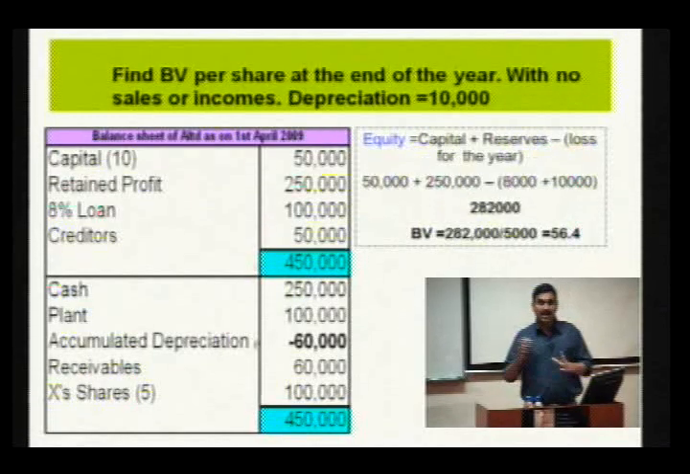But at the end of the year, assuming that on 31st March 2010 there are no incomes or other operating expenses, what will happen to the book value per share? Even if there are no incomes, there are expenses like interest that have to be paid, and depreciation on the plant has to be charged because of the accrual and matching principle. So, the equity will be capital plus reserves minus the losses, or plus the profits, but in this case a loss. What is the loss here? It is the interest and the depreciation for the year, 10,000. So, the equity will fall. Since the number of shares remains the same, the book value falls to 56.4.